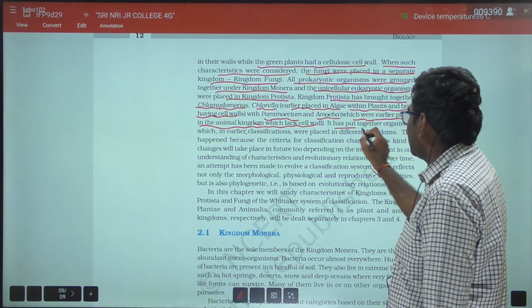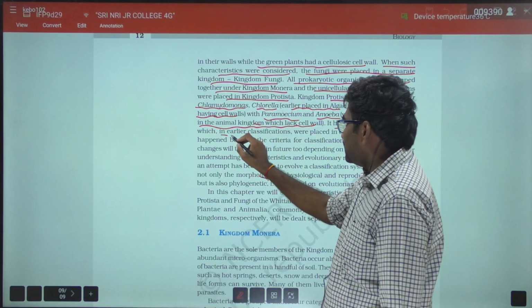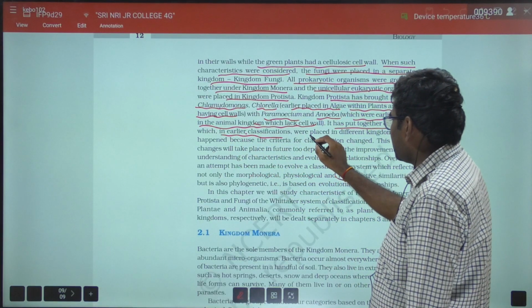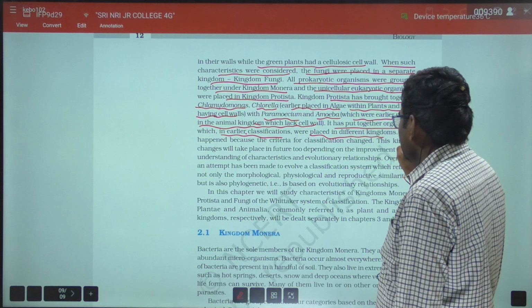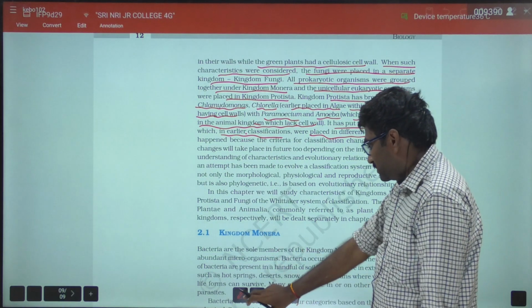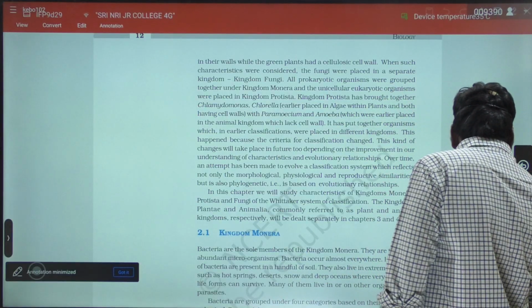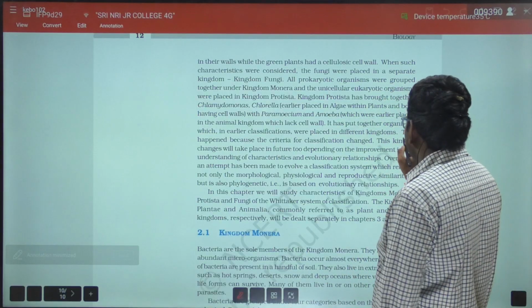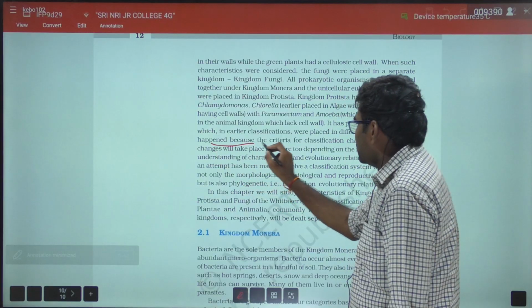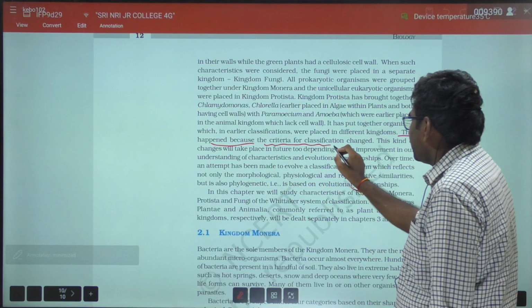So it has put together organisms which in earlier classifications were placed in different kingdoms. This happened, very important, because the criteria for classification changed.